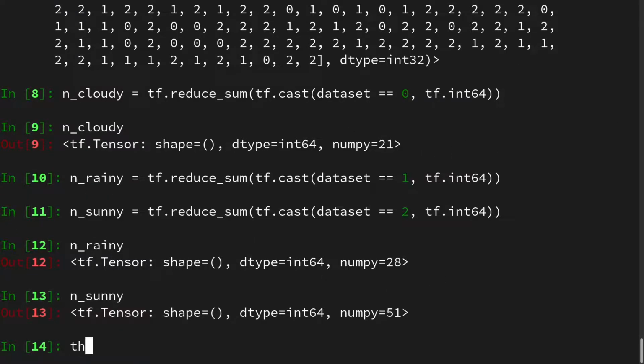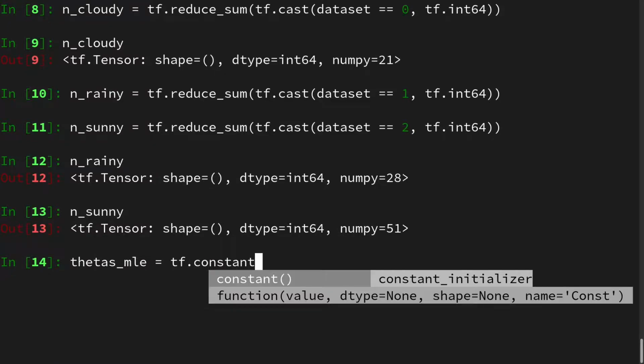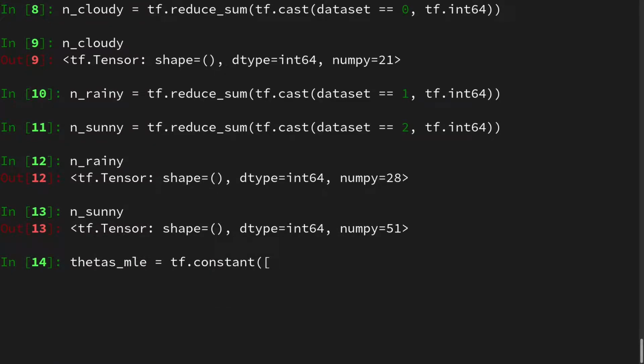And then we can find our theta MLE to be, well, let's also make it a constant. And first we have to take the cloudy days and we divide it by 100 because we took 100 samples, because our big N is 100. And then we have n_rainy divided by 100.